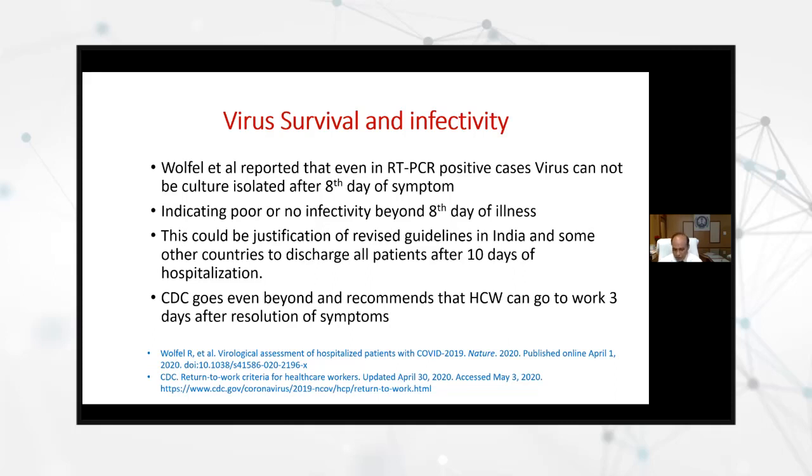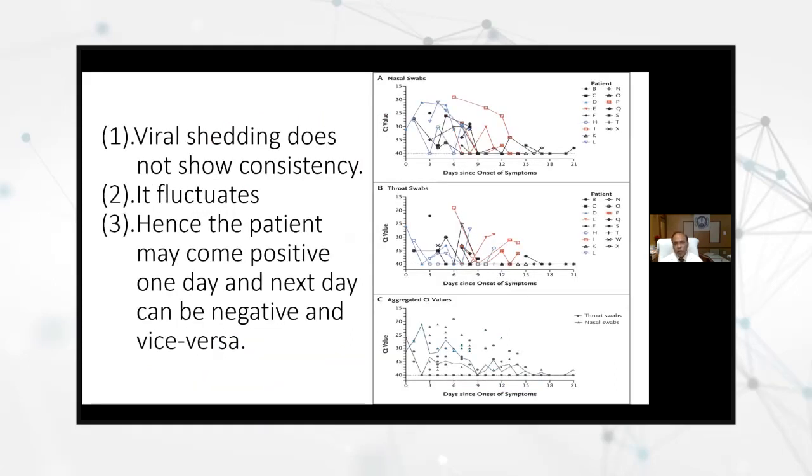So that is a very significant finding, and this was published recently in JAMA. Now, earlier I said that I will show you the slides. If you see this slide, you will very interestingly find that the same patient sometimes comes positive and sometimes negative. One day it is positive and the next day it is negative. Why does it happen? Because the virus is intermittently shedding in these samples.